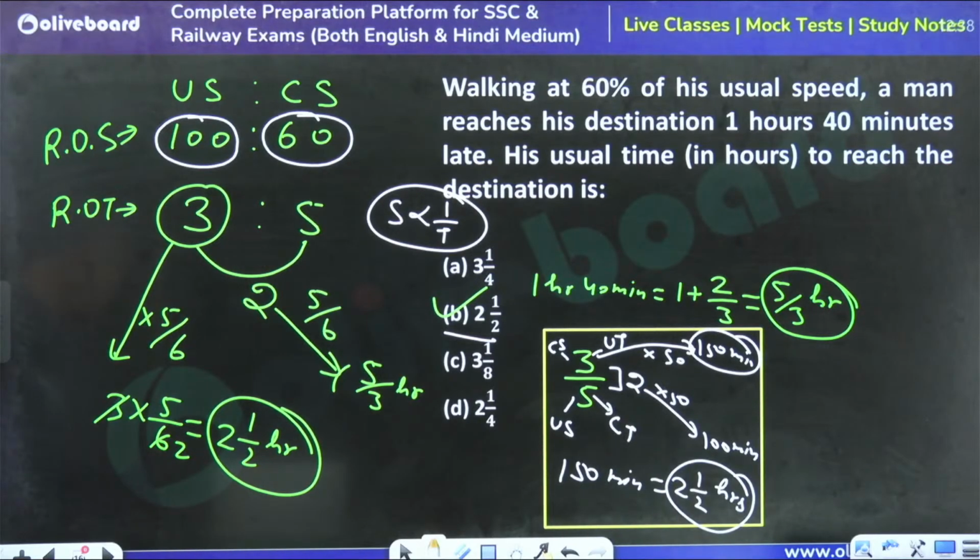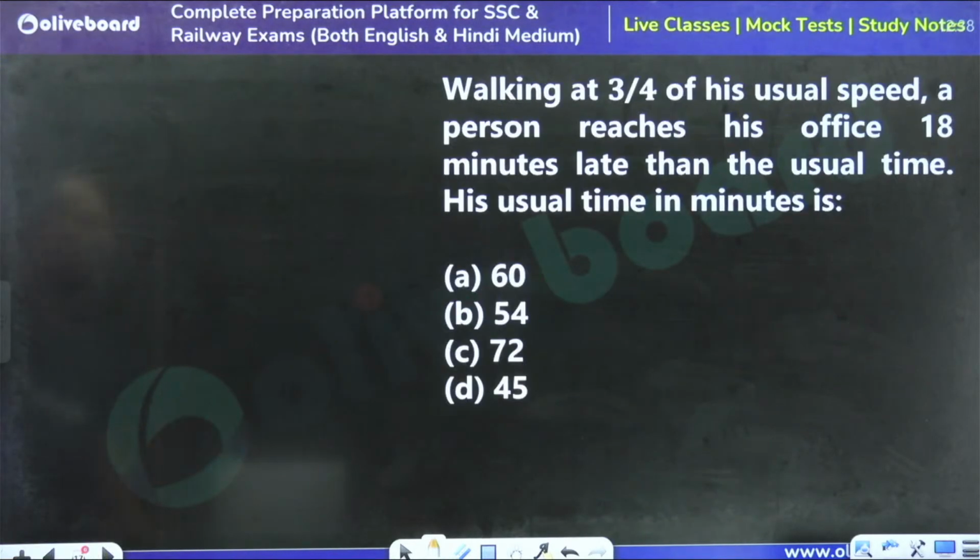Tell me, is this clear? So moving forward, tell me what is the answer for this question.